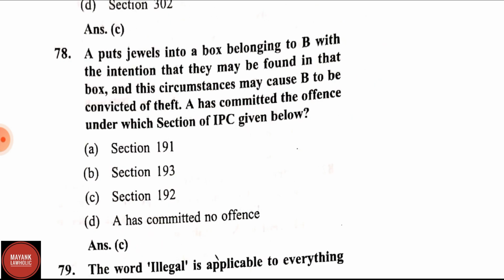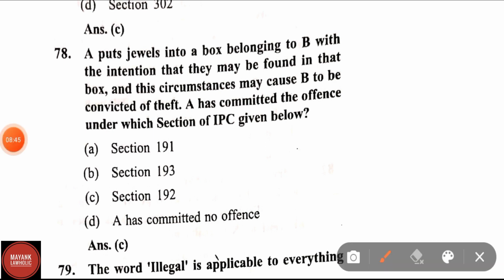Question number 78. A puts jewels in a box belonging to B with the intention that they may be found in that box, and this circumstance may cause B to be convicted of theft. A has committed the offence under which section of IPC given below? A has committed the offence of section 192, which says fabricating false evidence.